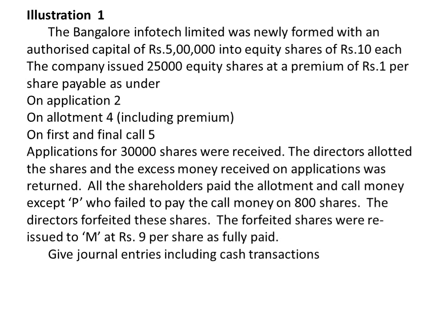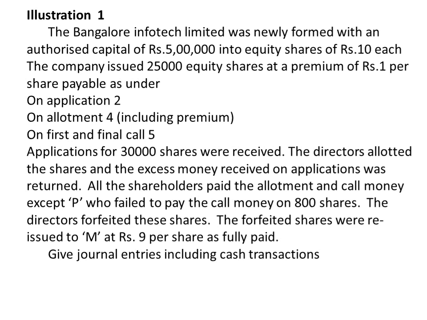Then 30,000 share applications are received. However, as you know, the company is issuing only 25,000 equity shares, but they are getting 30,000 applications. So the directors allotted the shares and the excess money received on the application was returned.